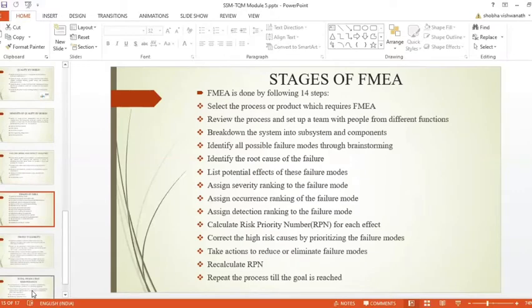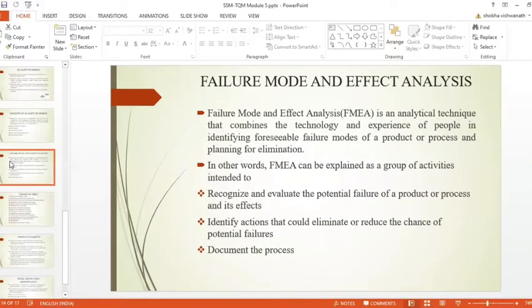Now let us take one more tool, failure mode and effect analysis. Failure mode and effect analysis, in short called FMEA, is an analytical technique that combines the technology and experience of people in identifying foreseeable failure modes of a product or process and planning for their elimination.